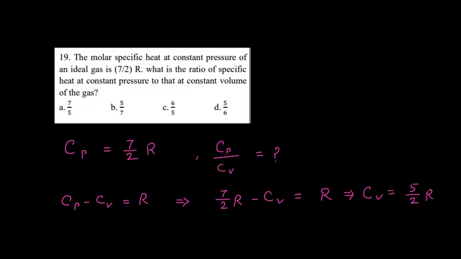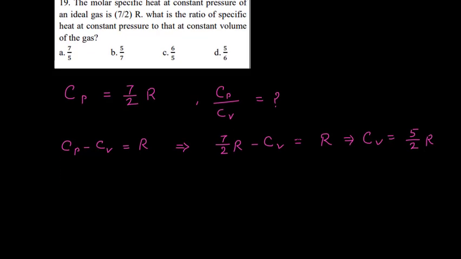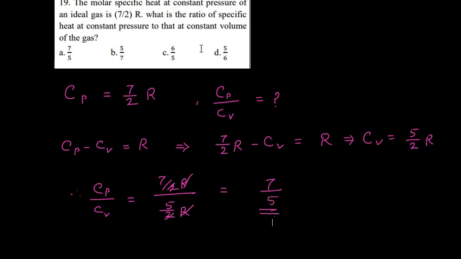So therefore Cp upon Cv: Cp is 7 by 2 R and Cv is 5 by 2 R. So R and R will cancel, the 2s cancel, and it is 7 upon 5. So Cp upon Cv is 7 upon 5.